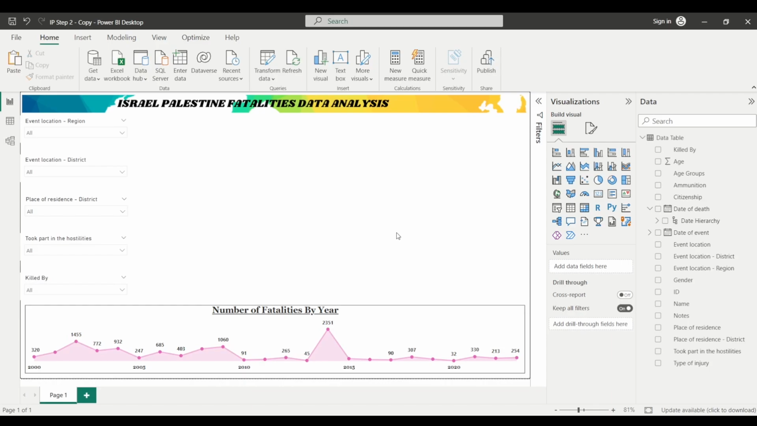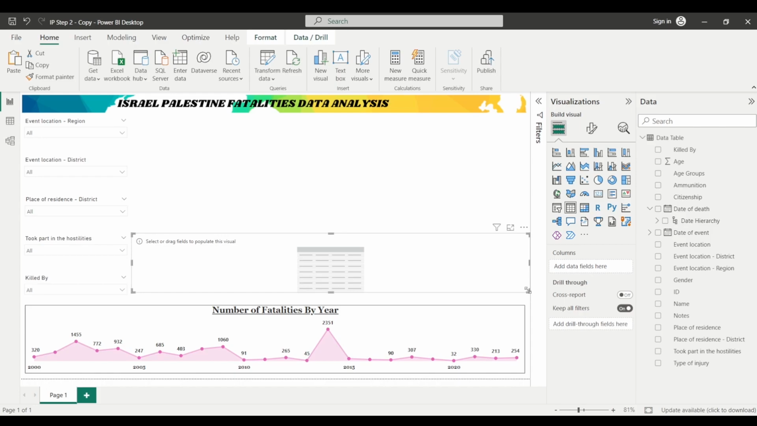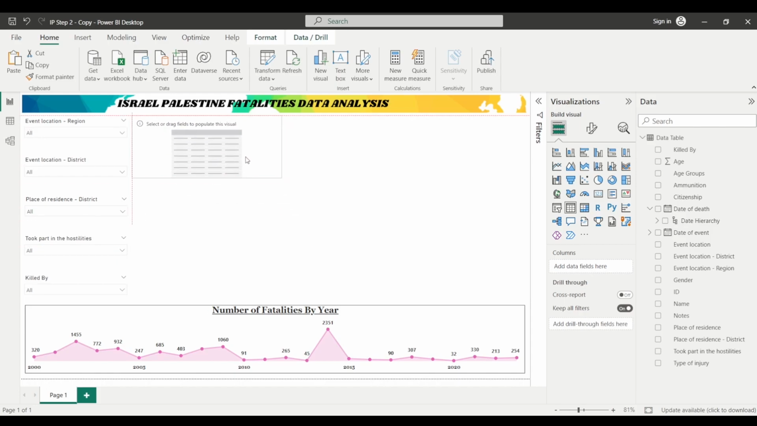So now we will be adding some more visuals to this report. Let's say I want to represent the number of fatalities by gender. For this purpose, I will be using a table visual. I will first click on the blank area in the canvas, and then click on the table visual. You can see that it has created a blank table visual for us. Let's place it here.